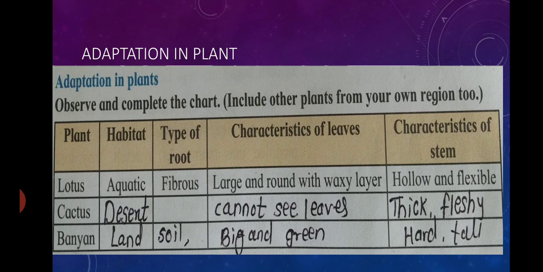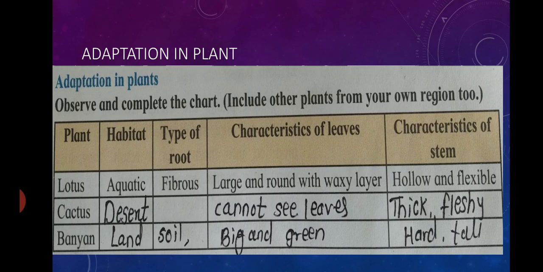Okay. Next plant, banyan tree. Where is it found? Its habitat is on land. Types of root, some in soil, some aerial. Characteristic of leaves, big and green. And characteristic of stem, hard and tall. In this way, adaptation of plants in our own region.